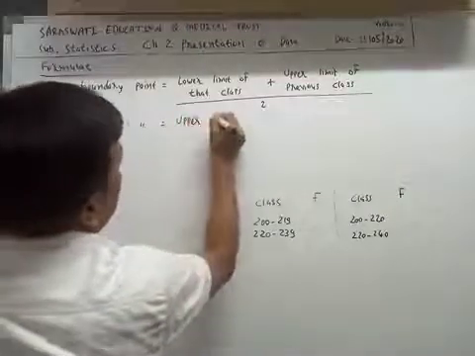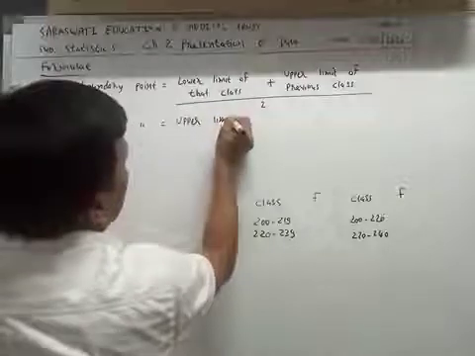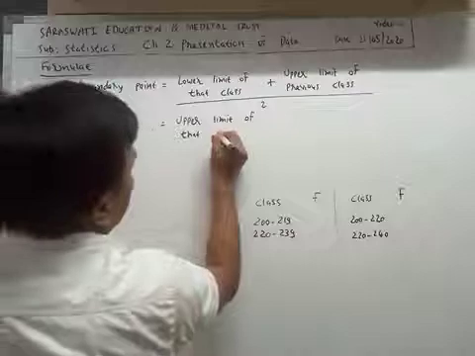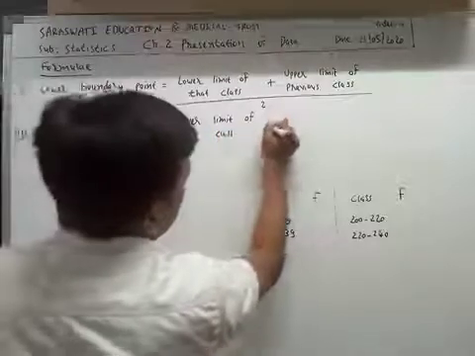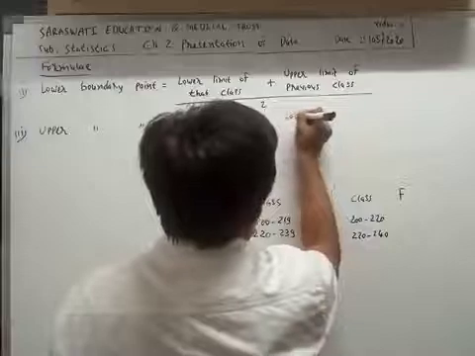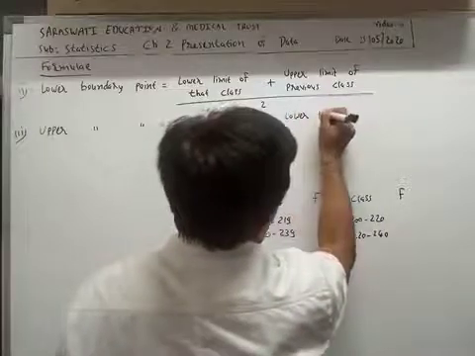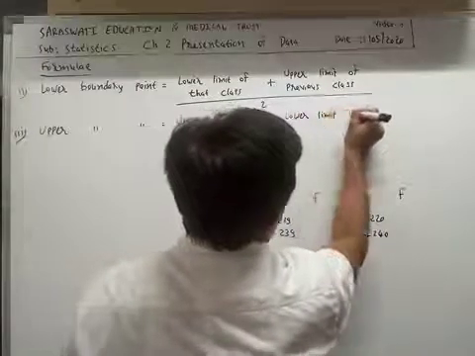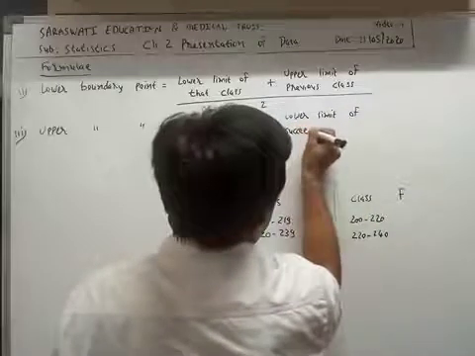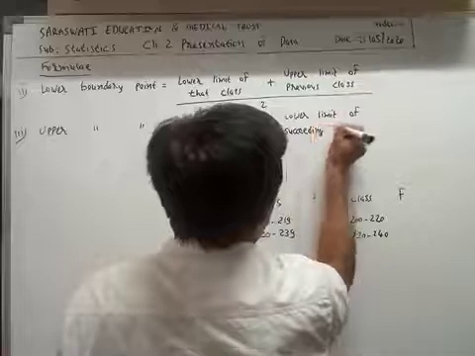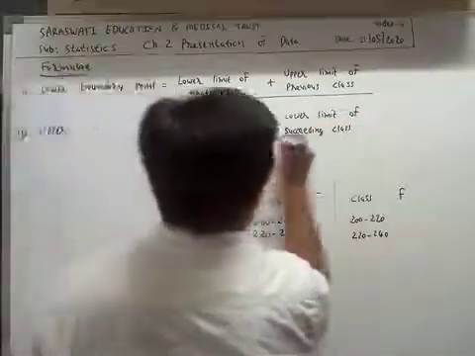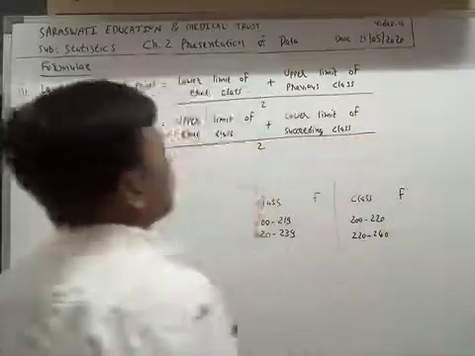The formula is upper limit of that class plus lower limit of succeeding class, divided by 2.